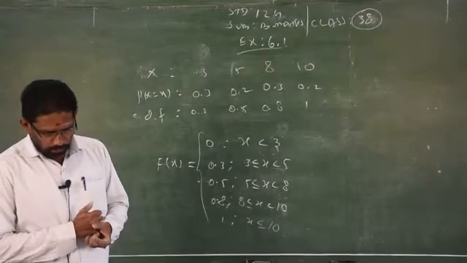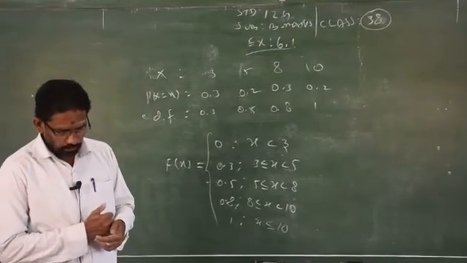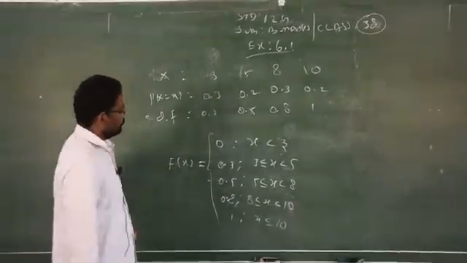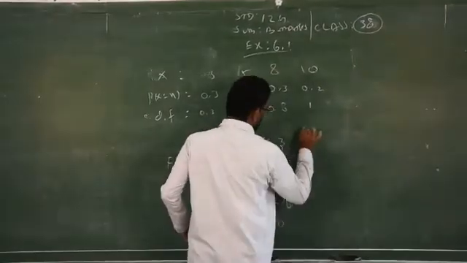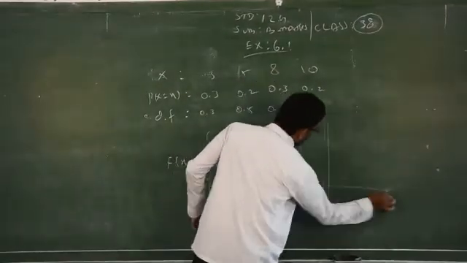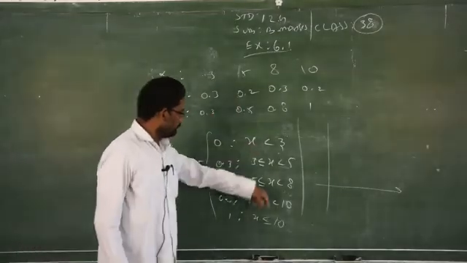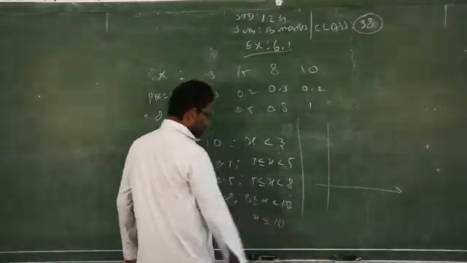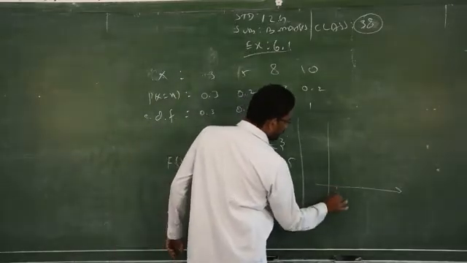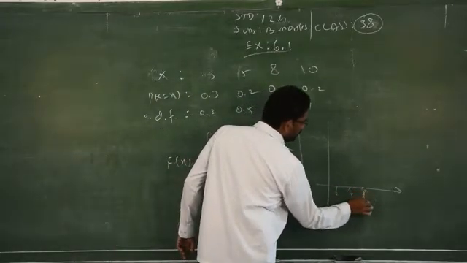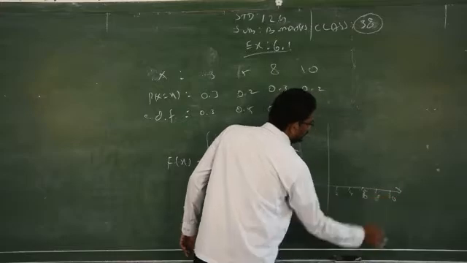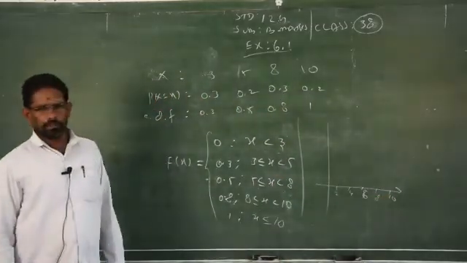Now you have to find out the plot. You should draw the graph on the rough page. They will not give graph sheet. So you have to take from 0. Better to take a maximum of 10 only, no. So you can take 2, 4, 6, 8, 10. 1 centimeter equals 2 units.